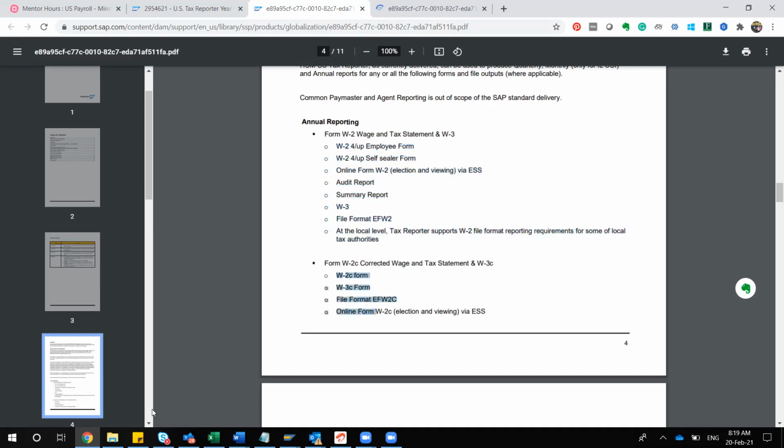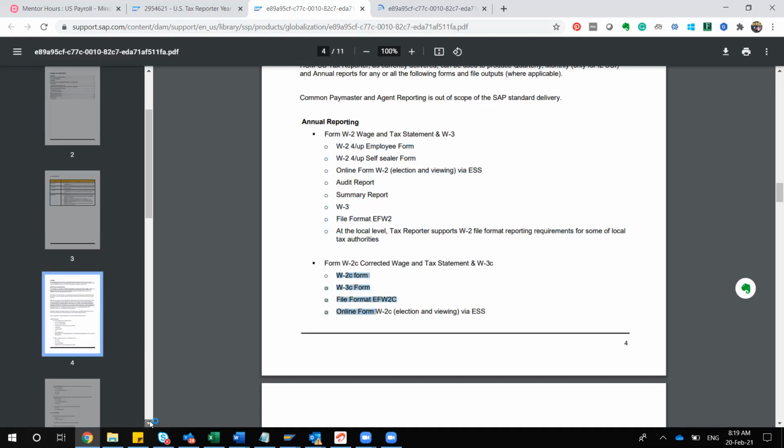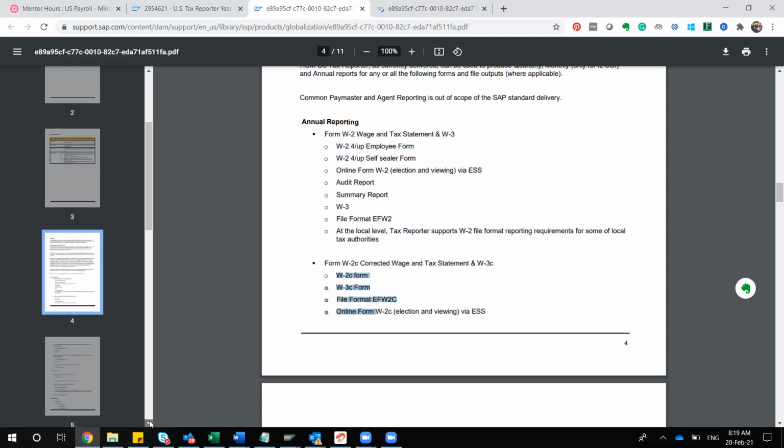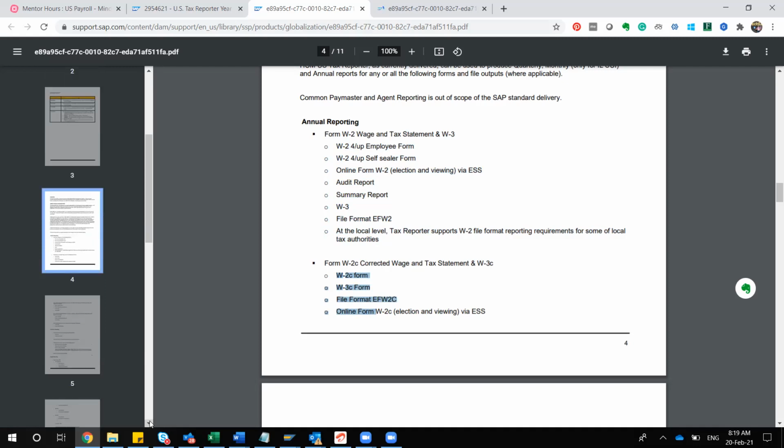As a functional consultant, you might be knowing this, you might be expert in this. But as an end user, suppose he or she is new to the company, he or she doesn't know all these options. What are the options here?